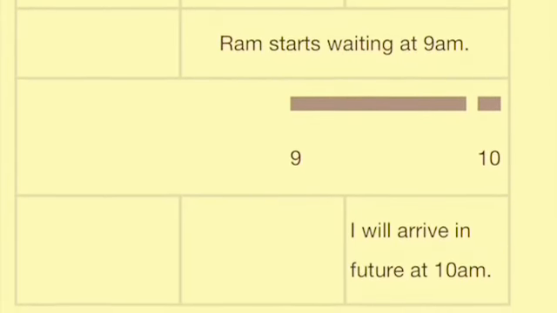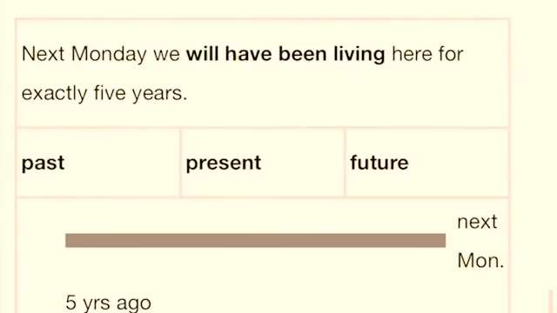waiting. Got it? Now students, notice one more thing about long action. Just now I said, it expresses longer action or state. Now, here, the long action or state can start at any time in the past, present, or future. Got it? Keep one thing in your mind.